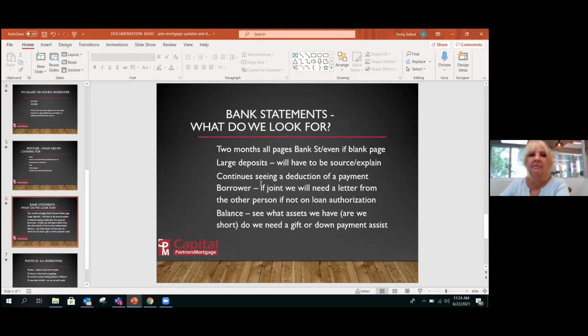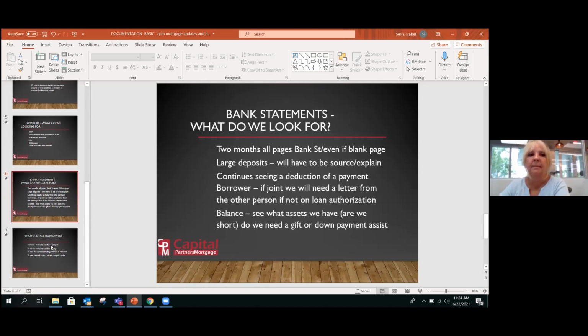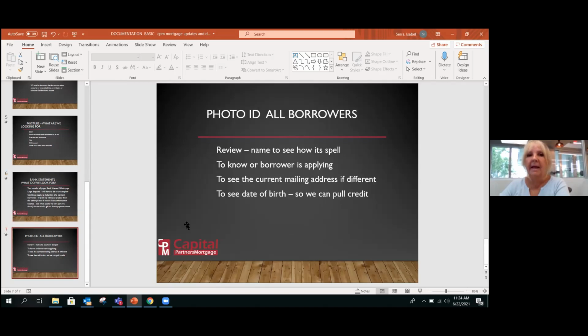These are things that we'll give you a copy of these PowerPoints if you ever want to reflect back on them. And then last but not least, your photo ID. Why do we need a photo ID? Obviously, we need to make sure the applicant who's applying is the person who's applying. If he's carrying his driver's license with his name, then the photo ID will give us that comfort level that that's the person who is applying.